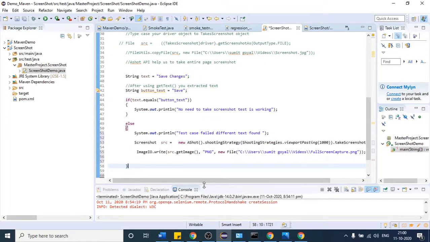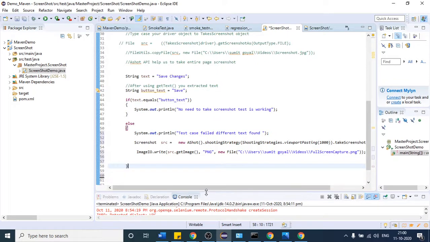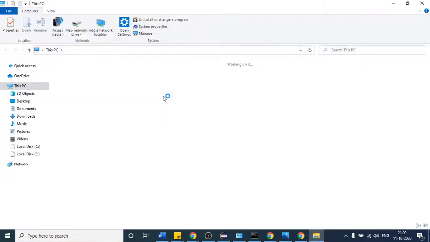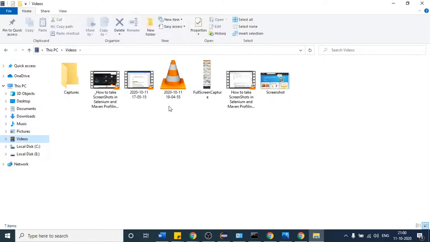But if you want to show that screenshot to the client, you will not say, sir, this is my directory, our test case failed and this is the screenshot of the failed test case. If you do like that, then the client will stop the billing for you.